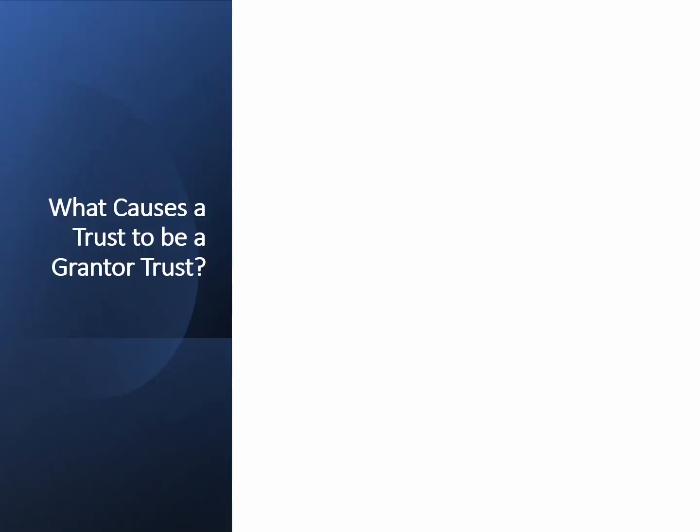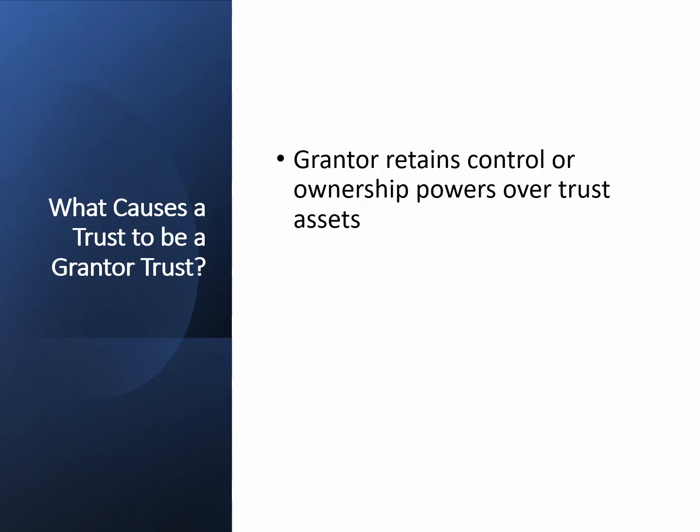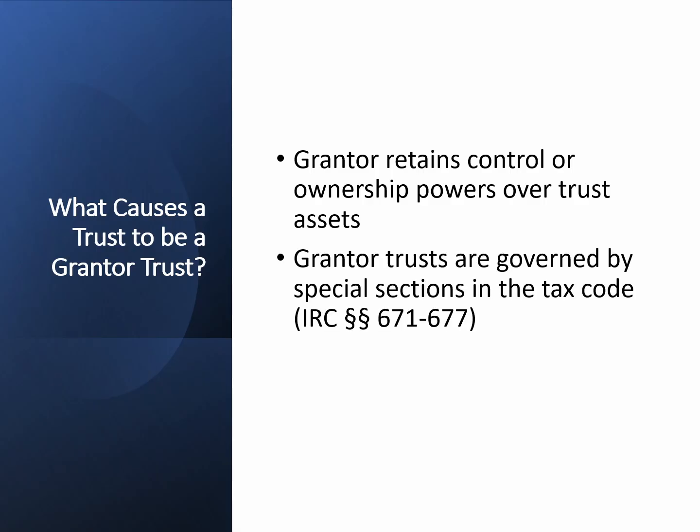What attributes cause a trust to have grantor trust status? The grantor retains control or ownership powers over the trust assets. One must look at the tax code, particularly sections 671 to 677, to see what level of control and ownership powers trigger the grantor trust status.